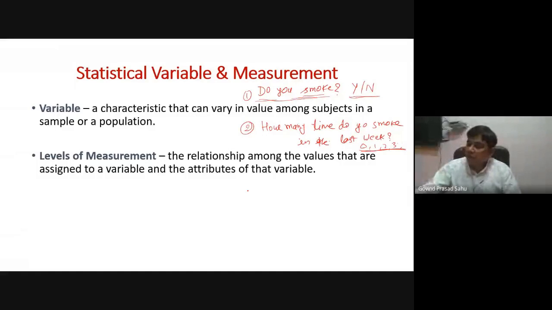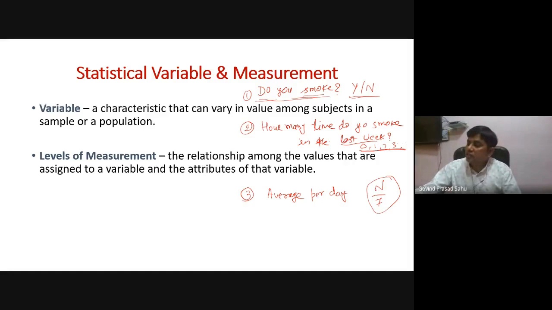Again, if I ask the question in a different manner, that is, what is your average per day, the average number of smokes per day. Suppose the total number of smokes is n, divided by 7, because we asked about the last week, so for 7 days, this will be the answer.